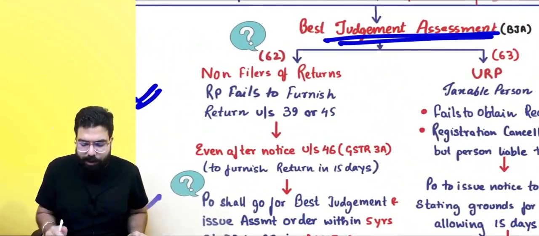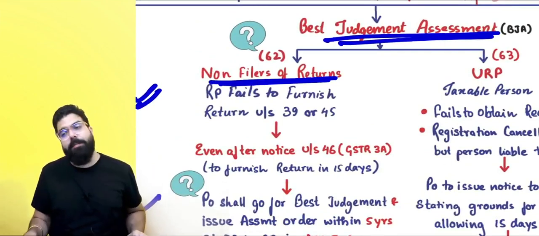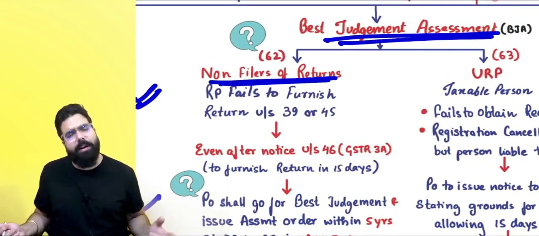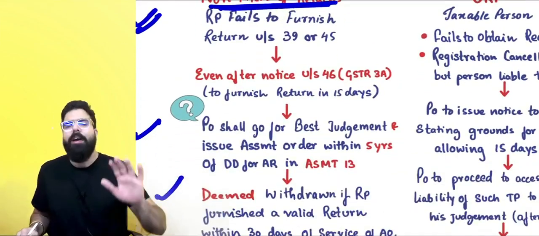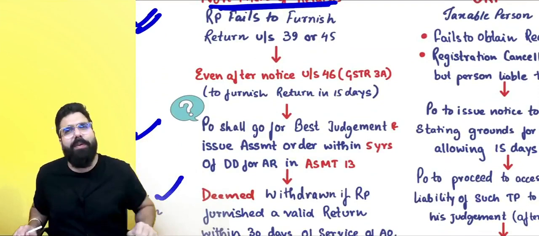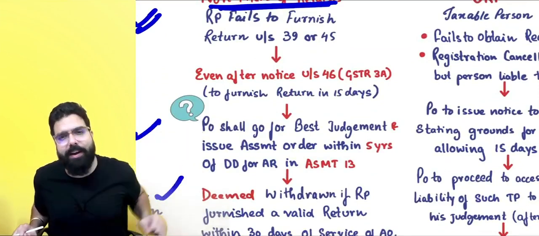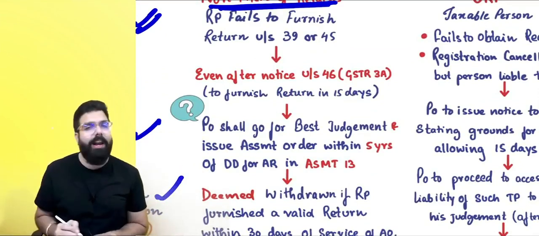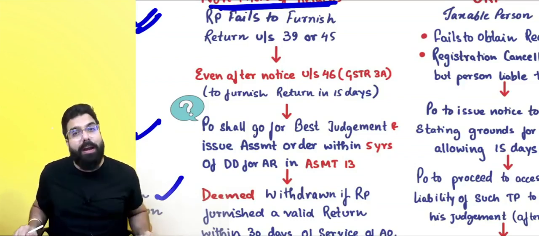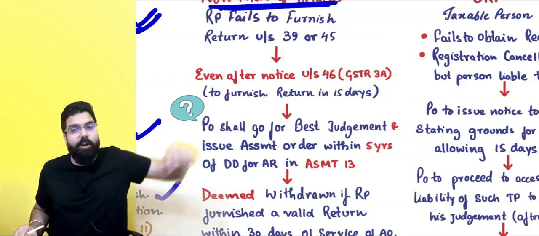Best judgment can be of a non-filer of return. Best judgment of a non-filer of return means I am a registered person, but I have not filed my return under section 39 or 45. Section 39 is the monthly return. Section 45 is the final return. Then first of all, I will be given a notice. Even after getting the notice that I should file my return within 15 days, I still did not file.